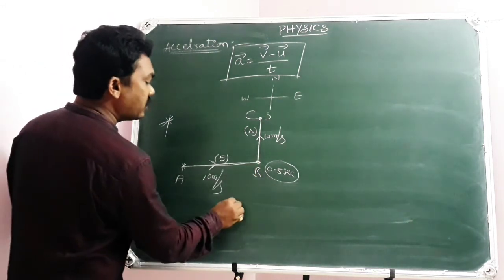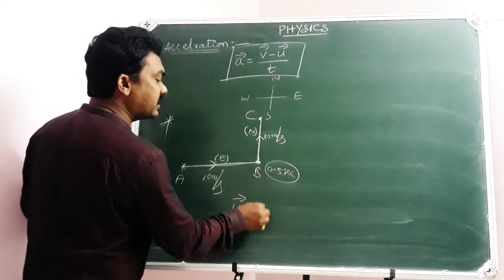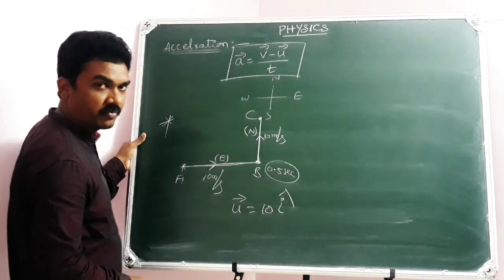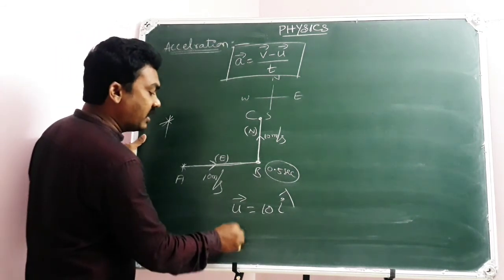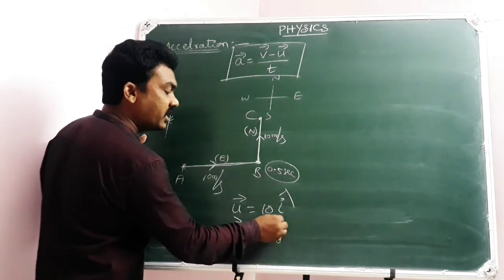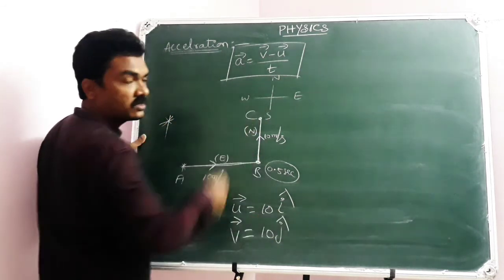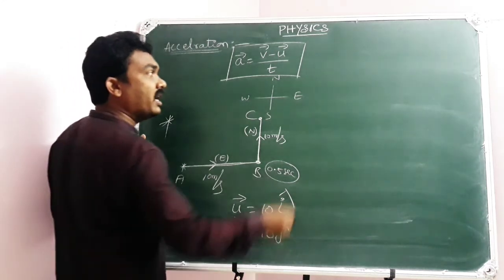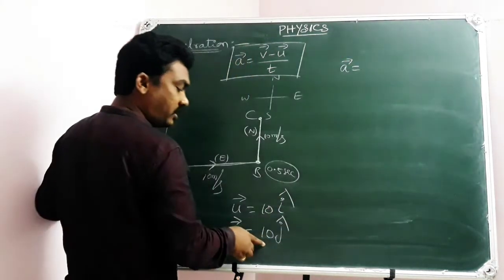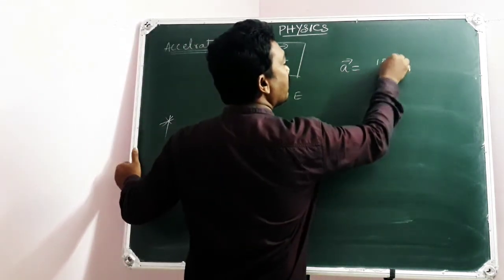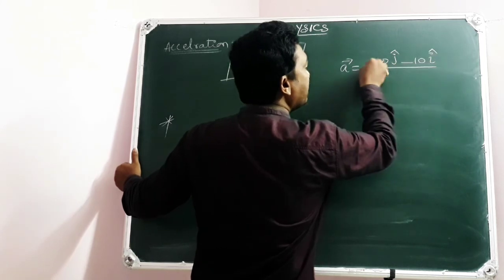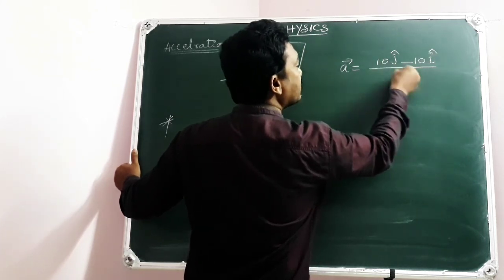So just before turning, its velocity vector is 10 i cap, due east, positive x direction. And final velocity vector just after turning is 10 j cap, because positive y axis. Now here my acceleration vector a bar equal to v bar minus u bar by time interval 0.5 seconds.